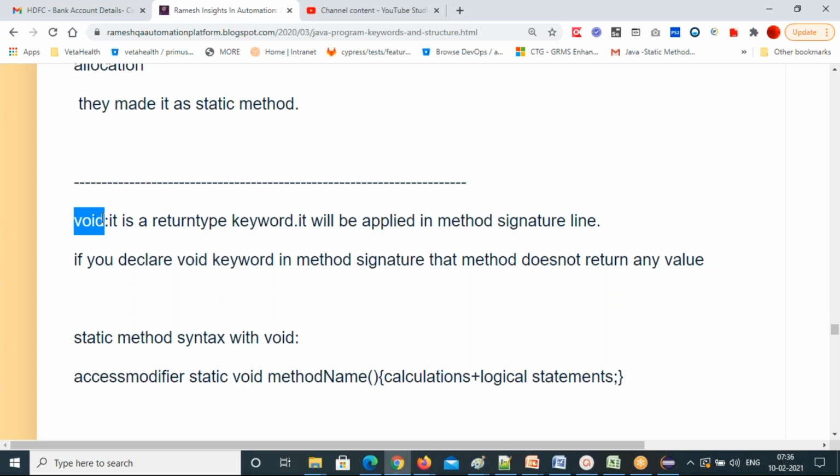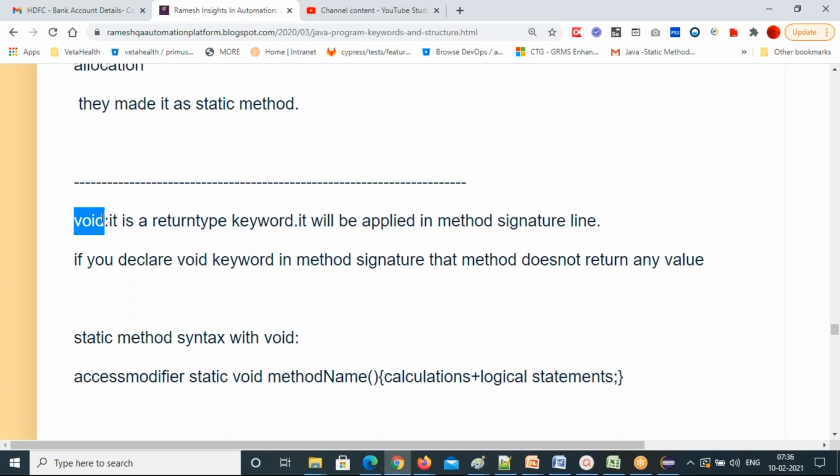Somewhere you might need that output in some other place, and the output of void methods is not possible to use. The void method doesn't return any value.